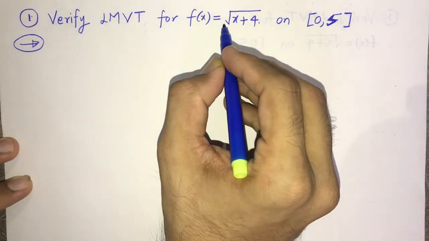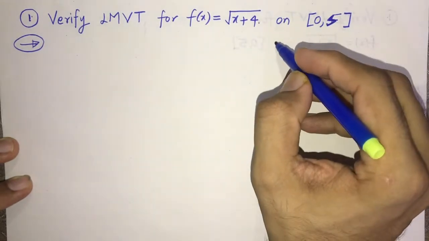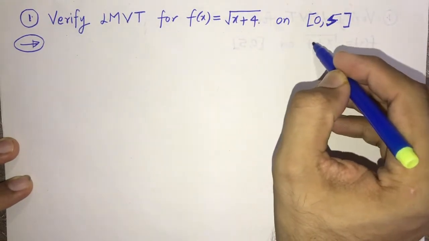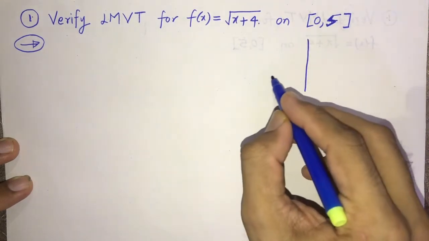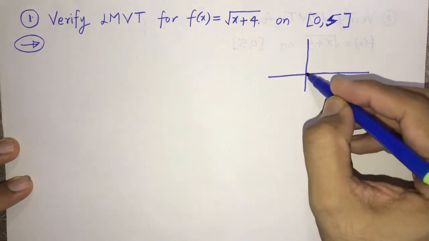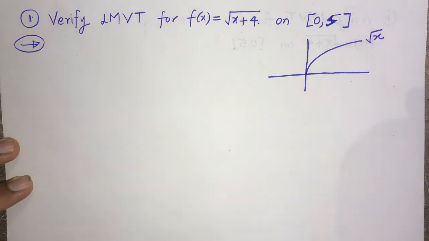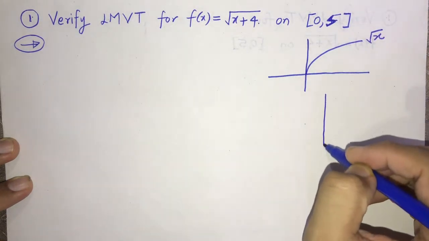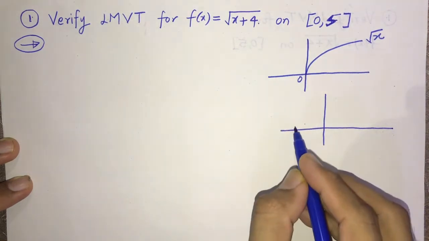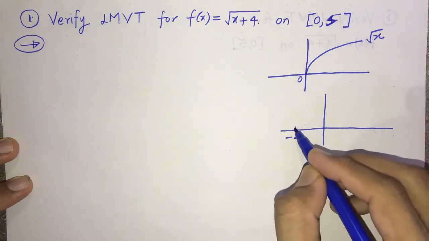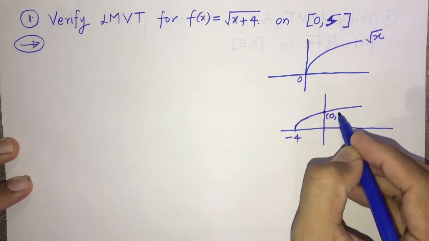So first of all, I have the function root of x plus 4. How to plot the square root of x function, I have already taught you during the classes. Let us quickly look again here. This is square root of x. For square root of x plus 4, the origin gets shifted to -4, so your graph starts from -4, and at 0 you get 2.